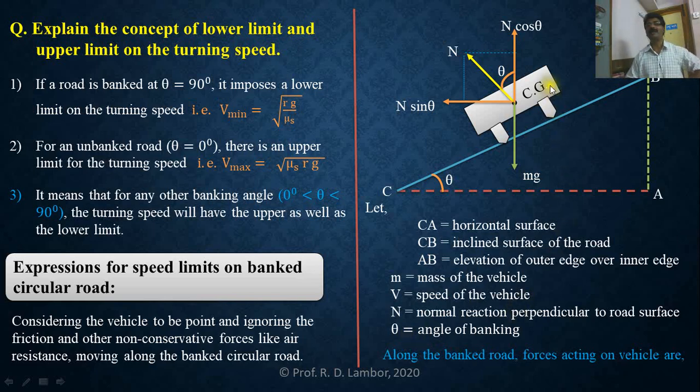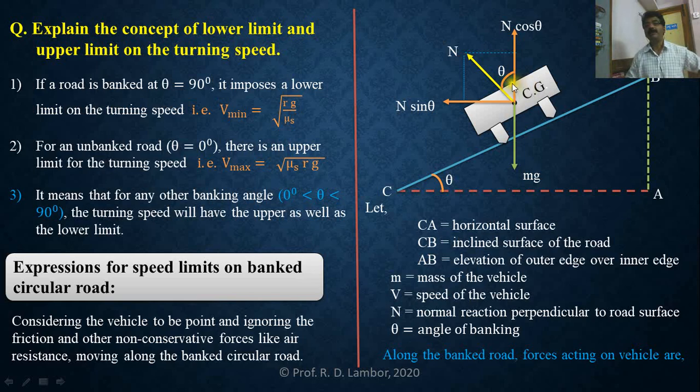This vehicle is moving along the banked road. At that time, forces are acting on the vehicle. We want to find out those forces, and from them we can write a few mathematical relations, which will give you the expression for speed limit on a banked circular road in the absence of frictional force.